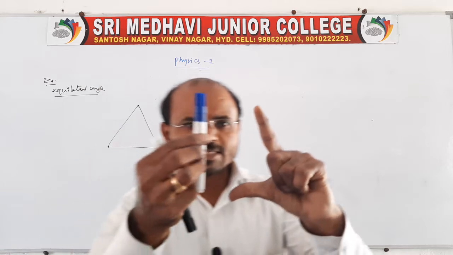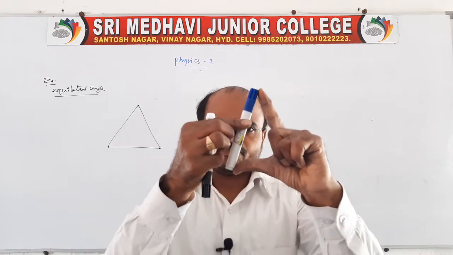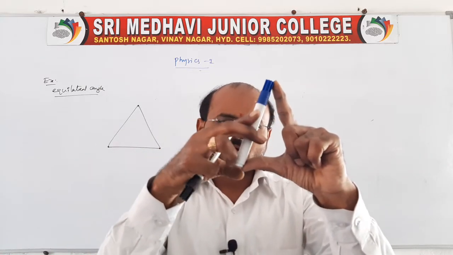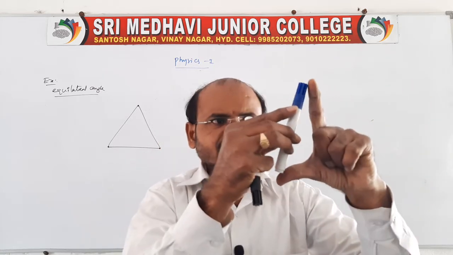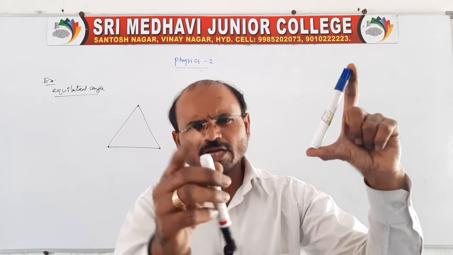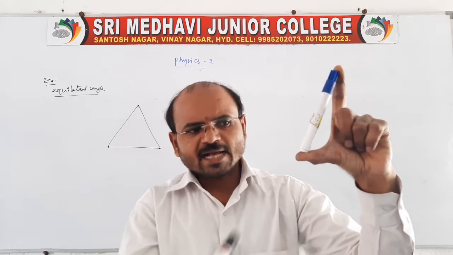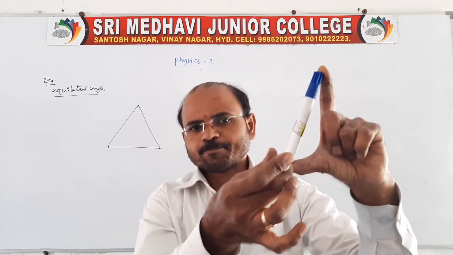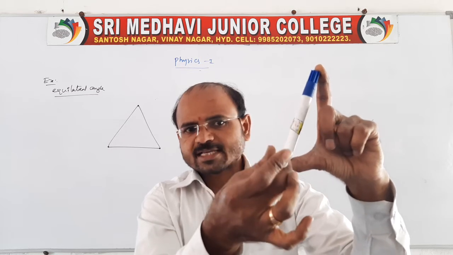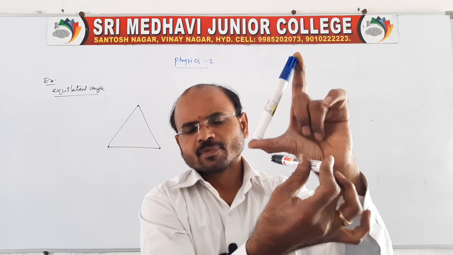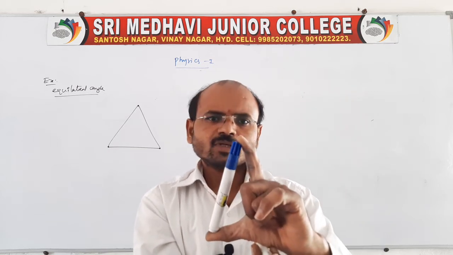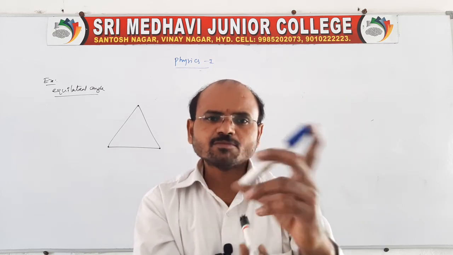Suppose the triangle will be like this, right? Three corners: corner 1, corner 2 and corner 3. Now he is asking to find the moment of inertia about any one corner. The axis of rotation passes like this, at this corner, or at this one, or at this one. Of the three corners, you take any one corner.